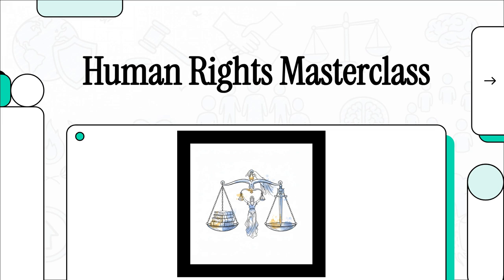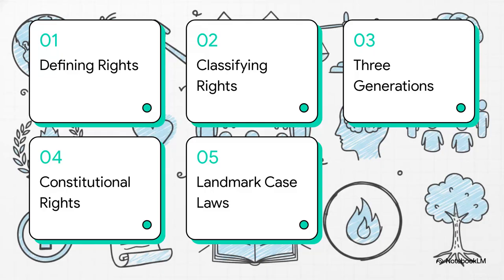So grab your notebooks, because we're about to take pages of complex and, let's be honest, sometimes completely overwhelming jurisprudence and break it down into clear, memorable concepts. To keep things highly focused, we're following a strict blueprint today. We'll be covering 1. Defining human rights, 2. Classifying rights by function, 3. The 3 generations of rights, 4. Rights in the Constitution, and finally, 5. Landmark case laws. By the end of this, you'll know exactly how to structure those exam answers from start to finish.